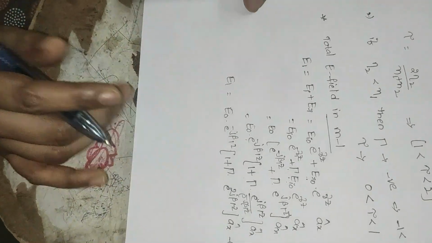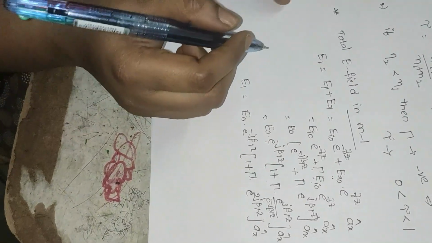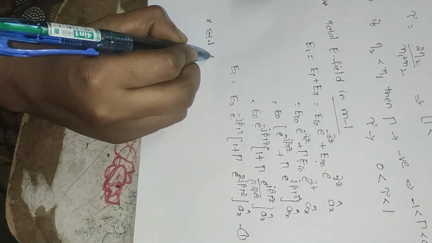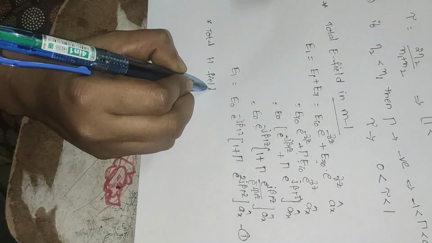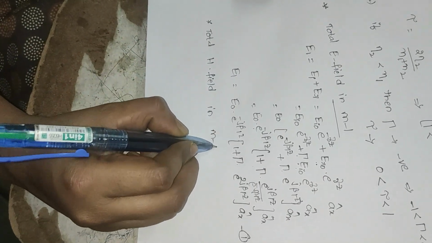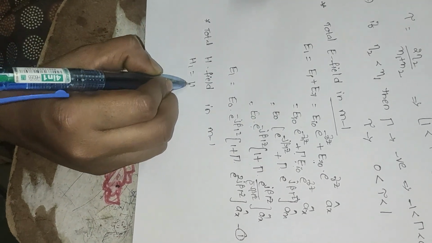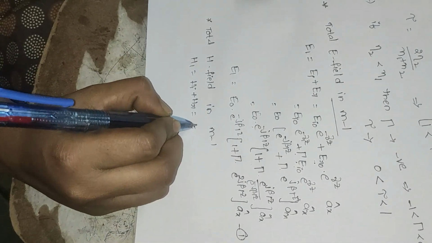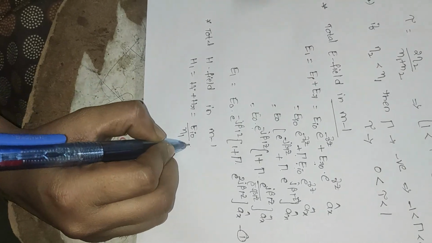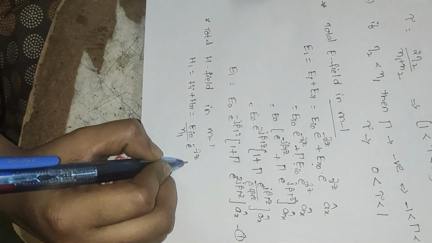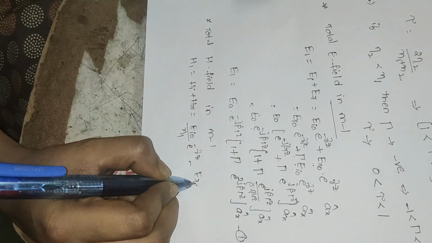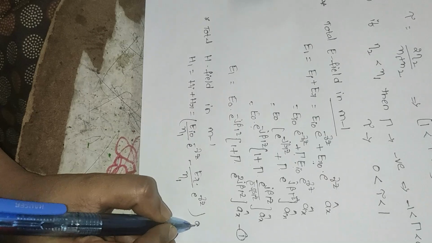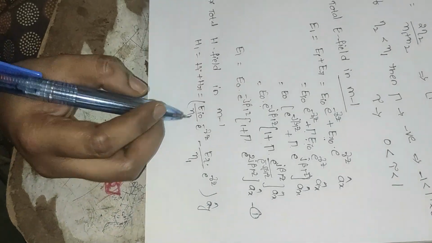It is the total field. Next, the total magnetic field in medium 1. H1 is equal to HI plus HR, that is equal to EI0 divided by eta 1 e power minus gamma z minus ER divided by eta 1 e power gamma z, along the y direction.